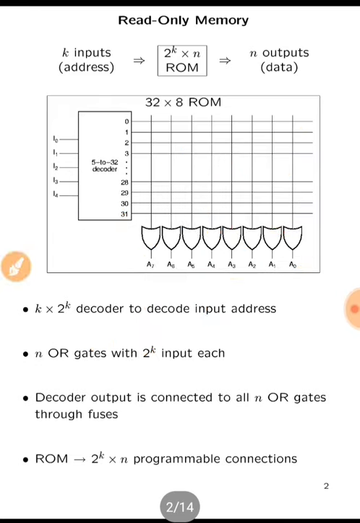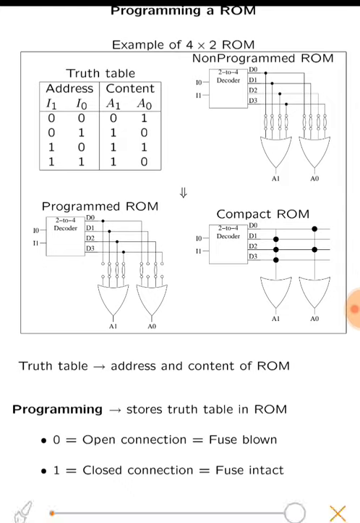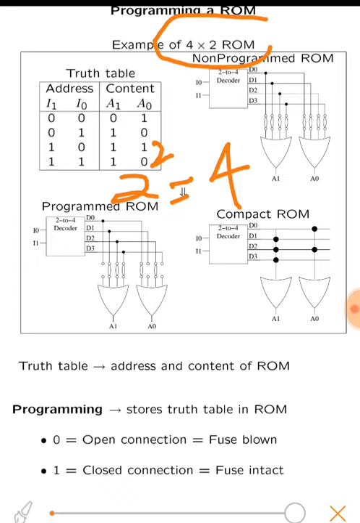Okay, so let's see an example of how we can implement a function using ROM. Here is an example. We have a 2:4 decoder, that is, if we have 2 inputs, then we have 2 raised to power 2 is equal to 4 min terms, that is D0, D1, D2, D3, and we have a 4:2 ROM, that is 2 outputs A0 and A1.